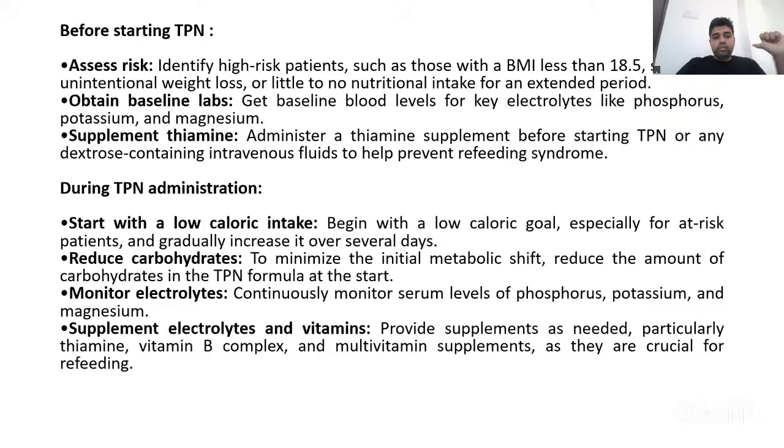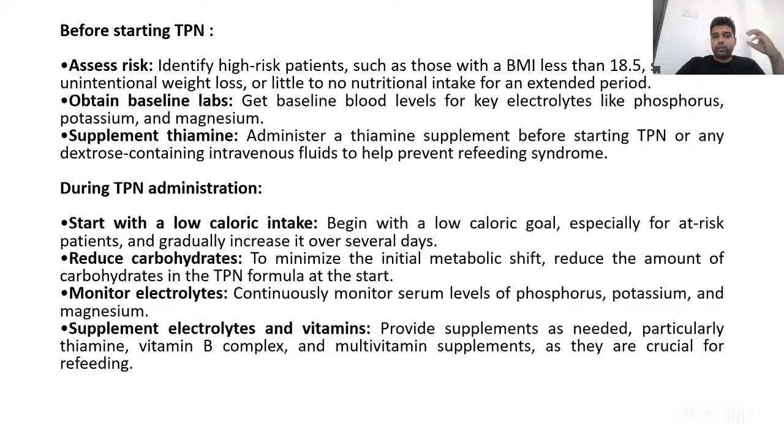During TPN, what do you have to do? You have to start with a low calorie intake, because as soon as you give more calories, there will be sudden utilization of all electrolytes as well as vitamins, and there will be rapid fall in serum levels of these electrolytes and thiamine. So we have to give a low calorie intake.